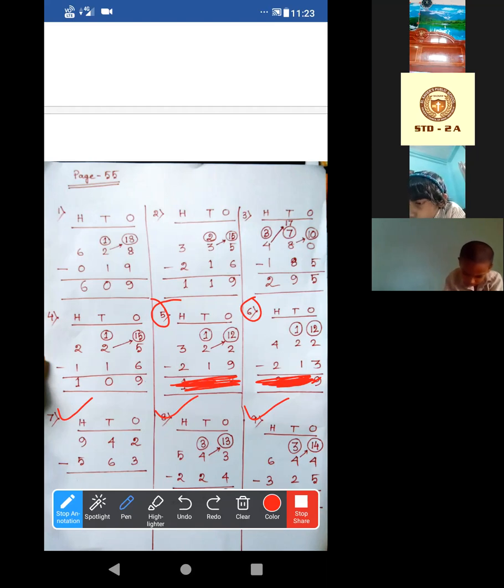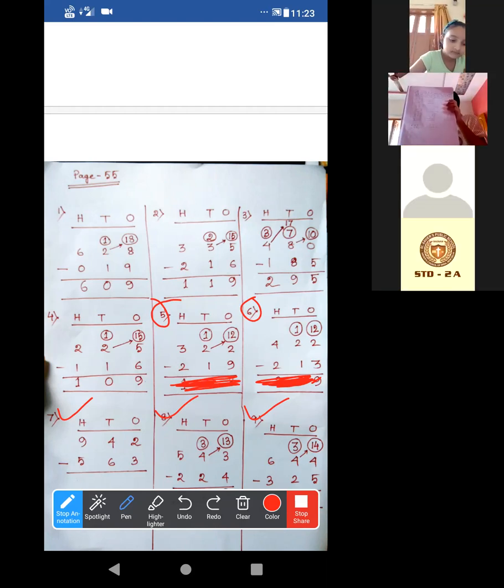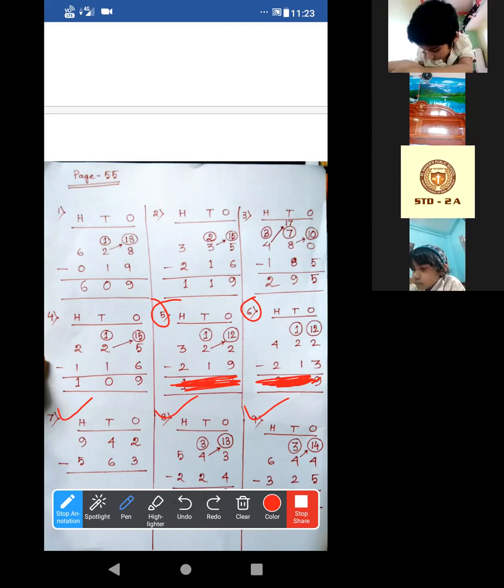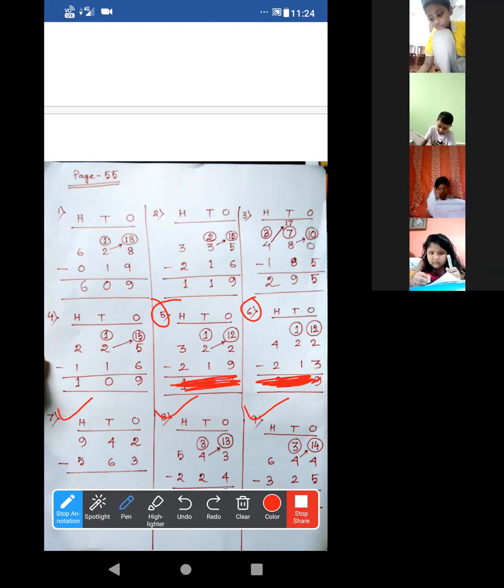Shuprit, where are you? I cannot see you. Acha, Devattam completed. Very good. Any other student? Acha, no one. Okay, I'm waiting for 3 minutes. No issue.